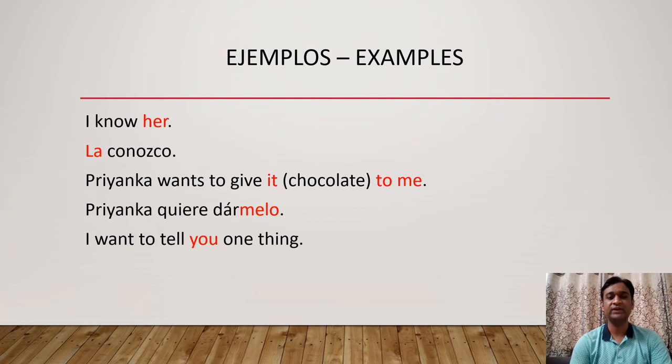One more example. I want to tell you one thing. Here also friends, see, to tell is an infinitive verb. So we can attach the pronoun after the infinitive verb. Quiero decirte una cosa. I want to tell you one thing. Quiero decirte una cosa. Clear these three examples? Let's continue with more examples.